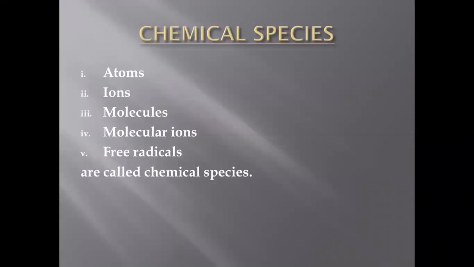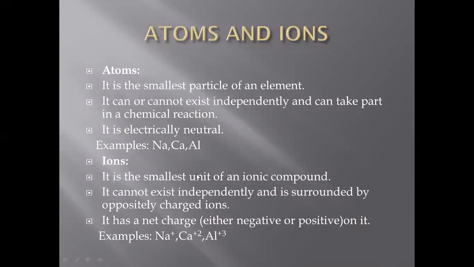What are chemical species? Chemical species may be atoms, ions, molecules, molecular ions, free radicals, all these are called chemical species. We will discuss these one by one. About atoms, you know that atom is the smallest particle of an element.